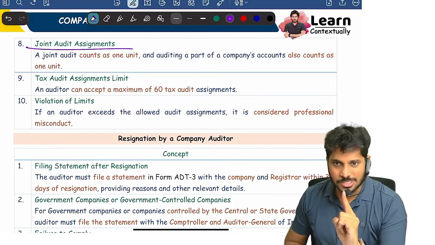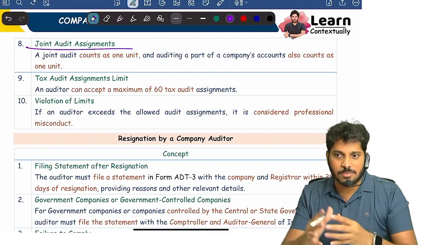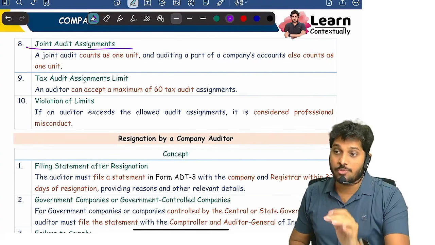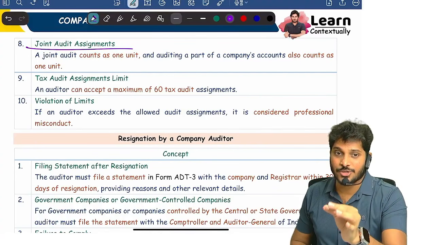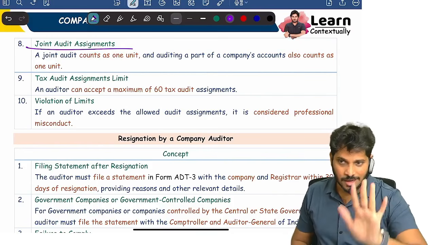Whether it is 100 branches or 1000 branches, all doesn't matter. It's a single company. How many corporate identification numbers are you auditing? That's it. How many CIN numbers are you auditing? That's it. Are you clear?